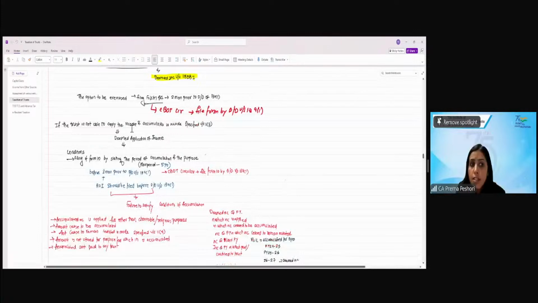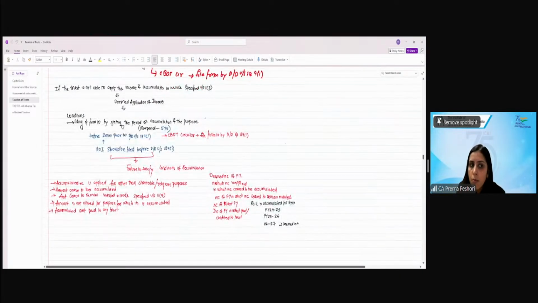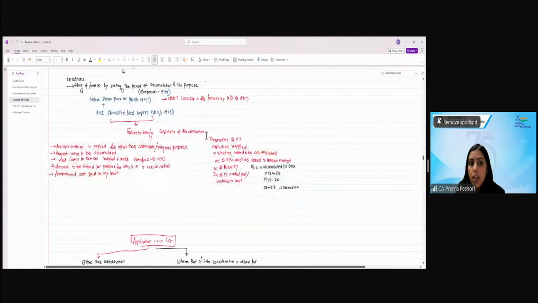Now, if the trust is not able to apply the income and also accumulate in the modes specified in 11(5), this can also be considered as deemed application of income if the trust files form 10 by stating in form 10 the period for which it wants to accumulate the income and the purpose for which it wants to. This form again needs to be filed 2 months prior to the due date of 139(1), but the CBDT has extended it so that it can be filed by the due date of return also, right? Now, I can then accumulate the amount.